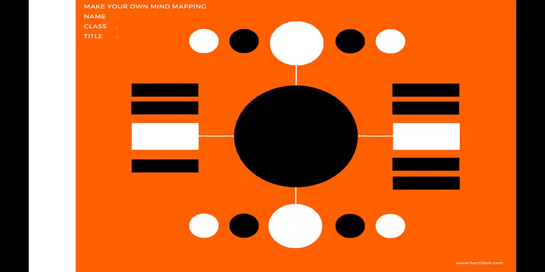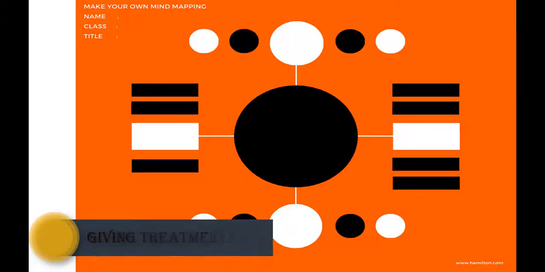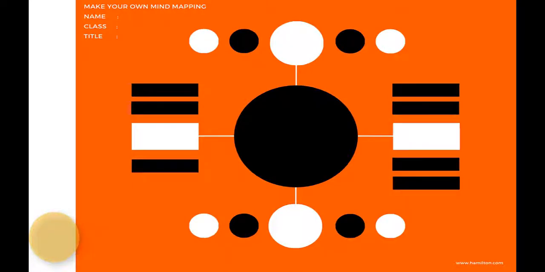This is the orange mind mapping. You can also use this in writing your descriptive text. So it's up to you whether you want to use the blue one or the orange one.